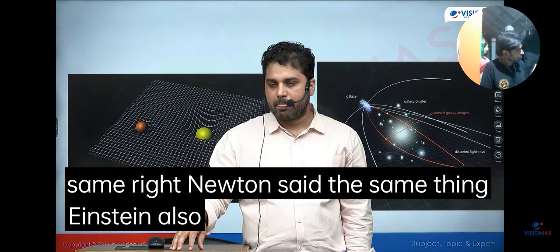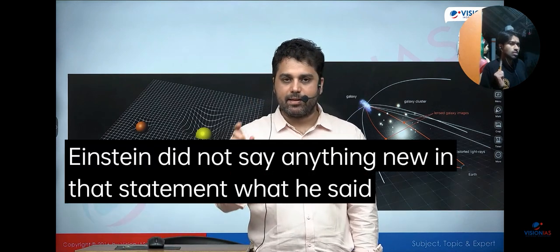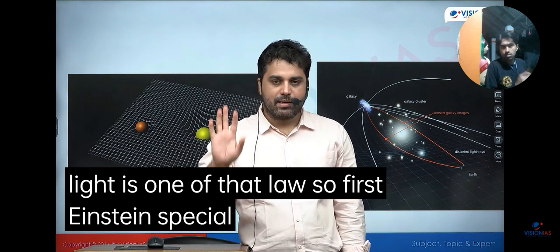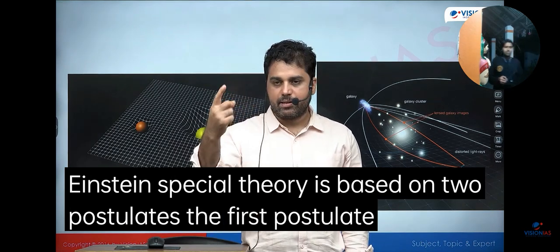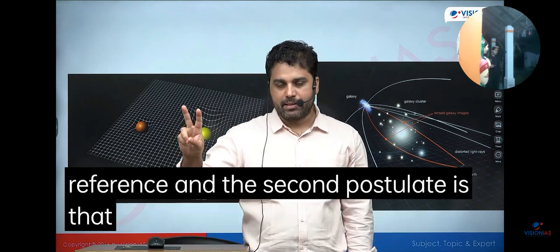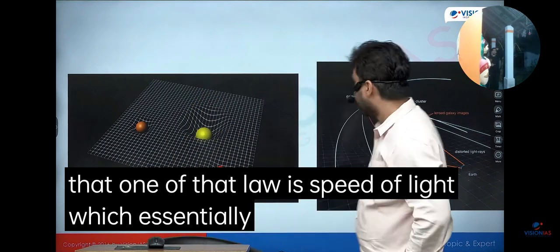Newton said the same thing. Einstein also said the same thing. So Einstein did not say anything new in that statement. What he said, the second statement that was new, that speed of light is one of that law. So first, Einstein's special theory is based on 2 postulates. The first postulate is that laws of physics, they are independent of frame of reference. And the second postulate is that one of that law is speed of light, which essentially means